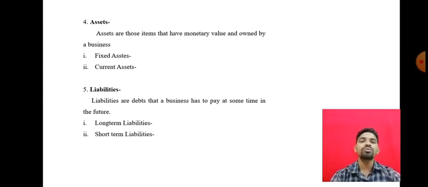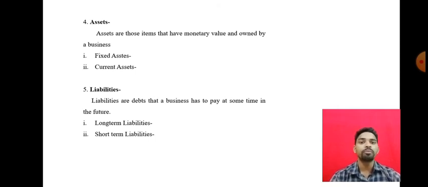Okay, so now see, what is meant by fixed assets? Fixed asset means what? The assets held by the business for long time purpose. Okay, for the long time purpose, and these assets are giving benefits for long term purpose. That is nothing but the fixed assets. Example of the fixed asset is what?